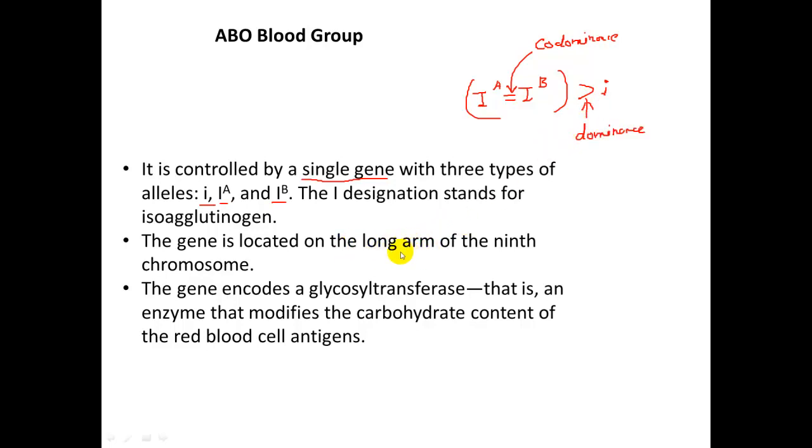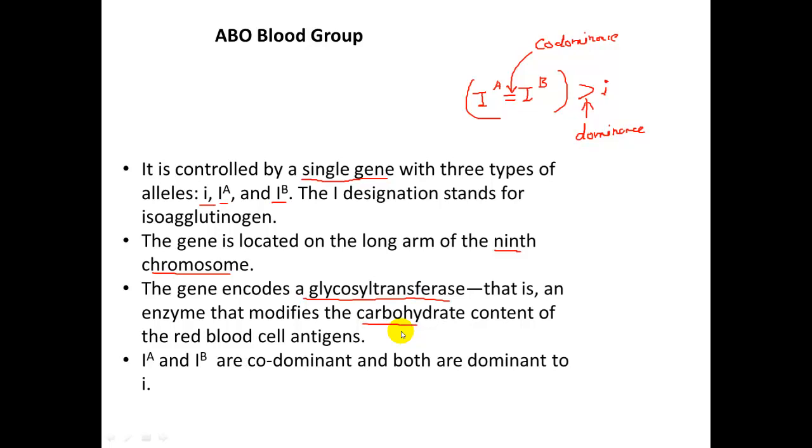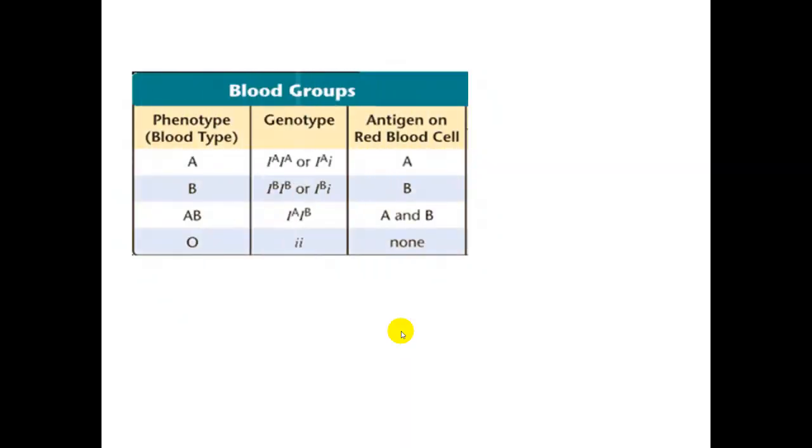This gene is located on the long arm of the 9th chromosome, and we know the gene encodes glycosyltransferase, an enzyme which modifies the carbohydrate content of the RBC antigen, eventually forming three different forms. Let's see how these three alleles together form different blood groups.